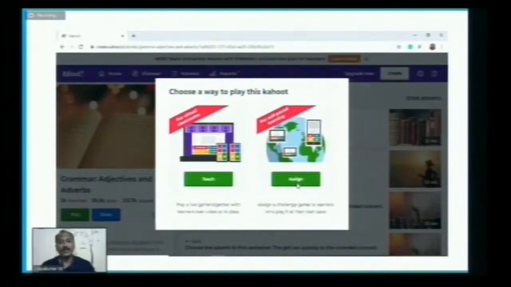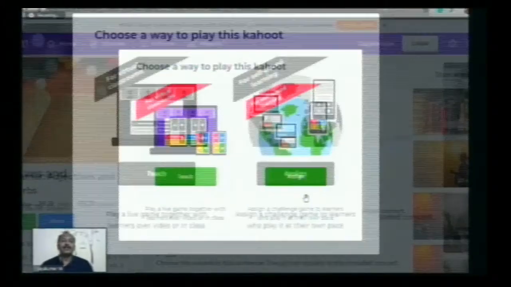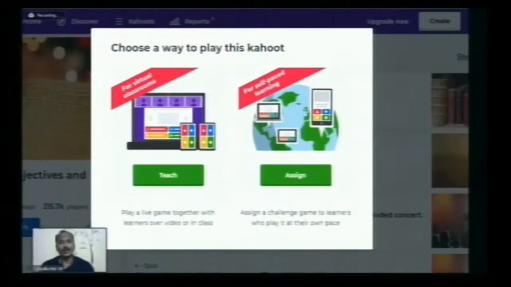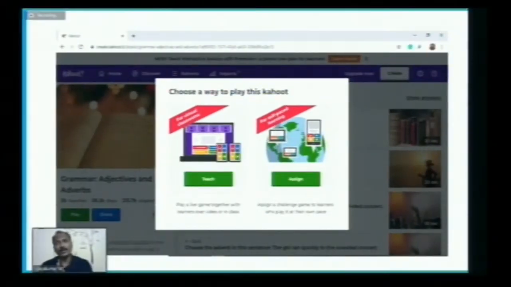And the second is the assign button. If you click that, we are automatically assigning a challenge game to the learners. So we can use assign when you wish to give it as homework to them. You can fix a time limit. Okay, 2 days or 1 day, or within 24 hours you have to complete that quiz. Like that, we can assign the time limit also.